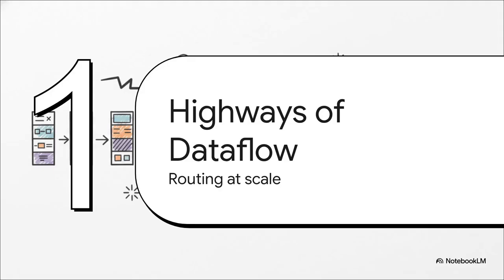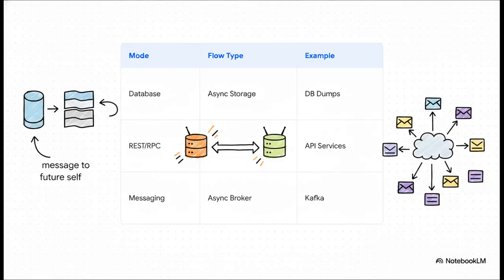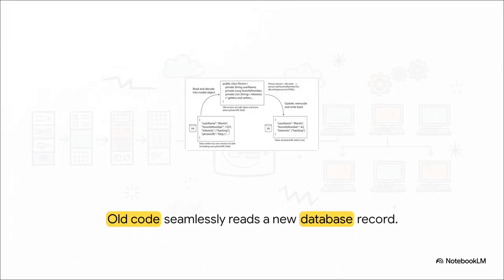Section 4. Three highways of data flow. All right, now that we have our encoded data securely locked down, we have to route it. In modern architectures, data fundamentally flows across three high-stakes highways. First, databases, which, if you think about it, is really just asynchronous storage where you're sending messages to your future self. Second, REST and RPC, your synchronous, immediate service calls between clients and servers. And third, message passing systems and brokers for true, decoupled, asynchronous scaling. Let's zoom in on that database highway first.